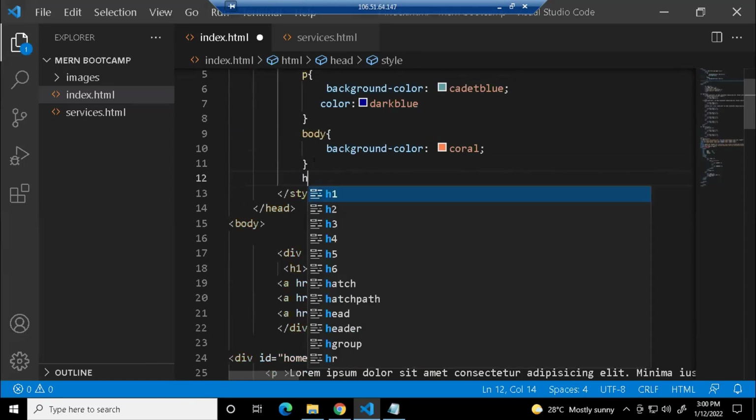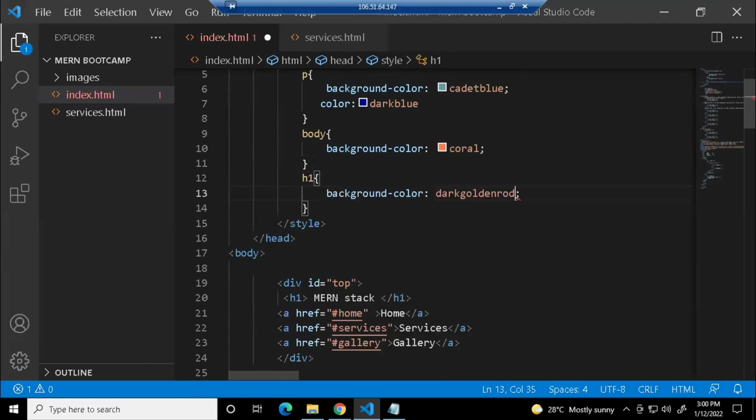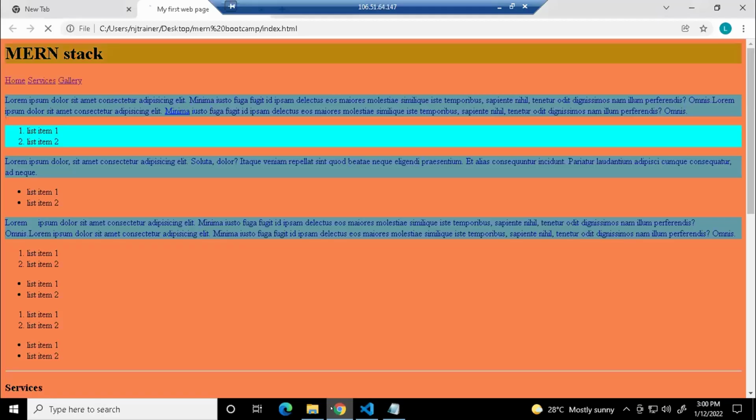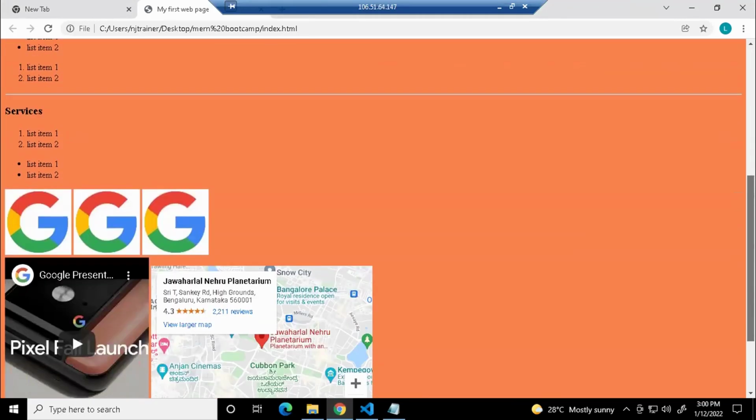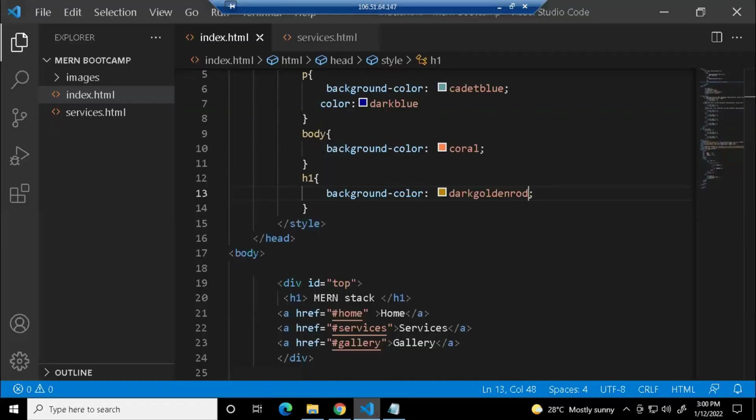You can also apply to H1. Let us say for H1, I'm giving a different background color. So you can use it for any tag. You can use it for OL, UL, the A tag, anything. So that's about your selector, guys. What is this selector called? It's called a tag or an element selector. Very basic type of selector.